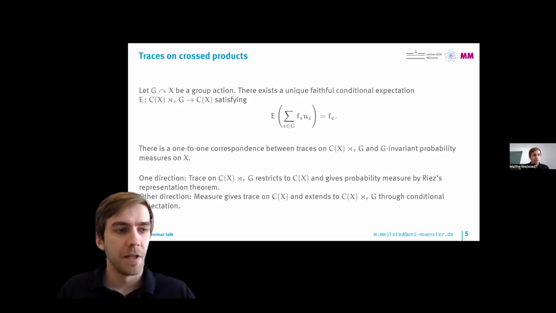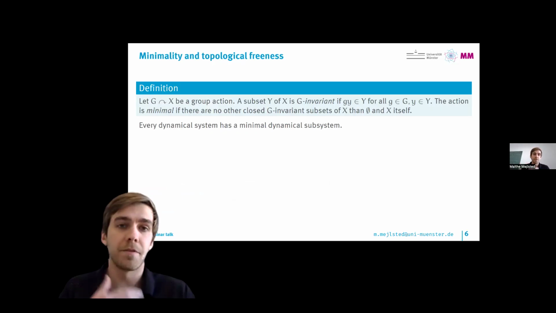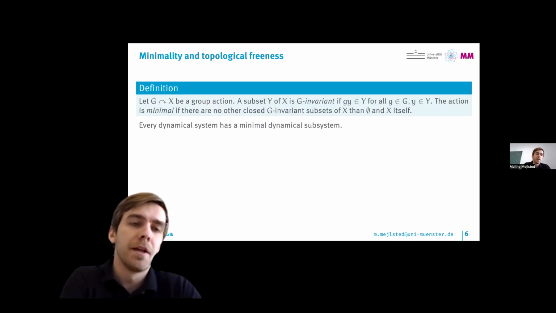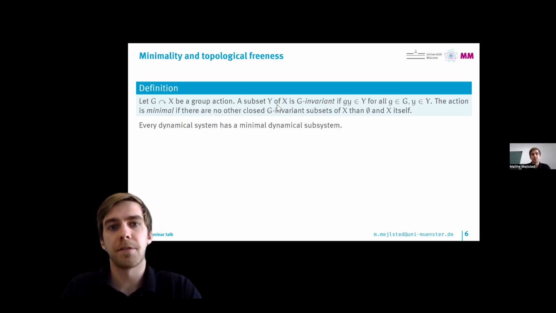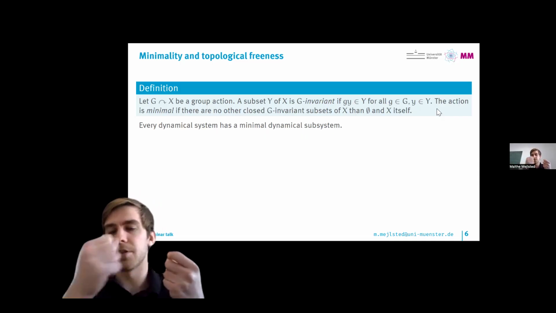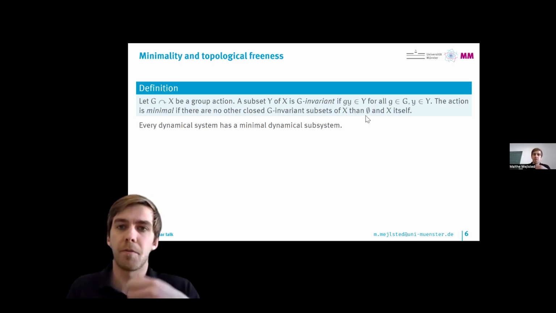All right. So we want to relate some of the properties of this group action with some properties of the C-star algebra. We will require two important properties of this action, namely that it should be minimal and it should be topologically free. So what does this mean? We consider a group action and we say that a subset Y of X is G-invariant if gy ends up in Y for all g in G and y in Y, so it sends this set Y into itself. And we say that the action is minimal if there are no other closed G-invariant subsets of X than the trivial ones, which are the empty set and X itself.